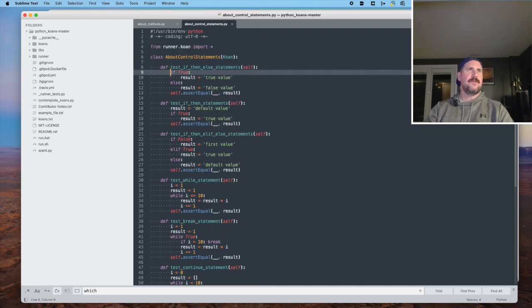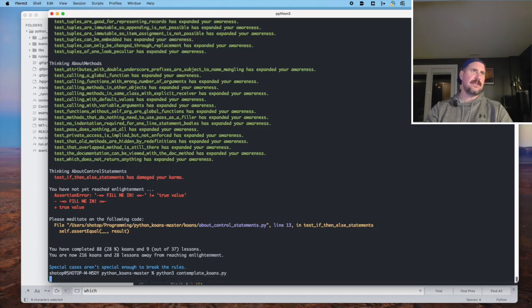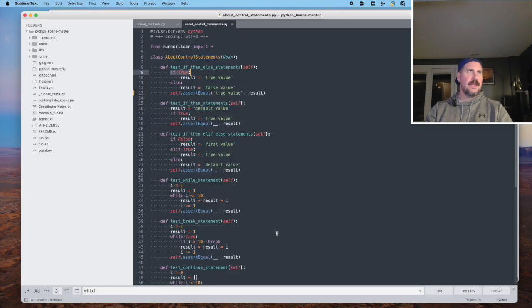Some logic. If true, result equals true value. Else, result equals false value. All right, and we're going to say basically what do we think the result is going to be at the time of the assertion. My belief is that it's going to be true value, because this is always going to return true. True is always true. So there's never a way for the else branch to get triggered if this is the first if branch. Let's just confirm that's correct. All right, line 19. So we're moving on.